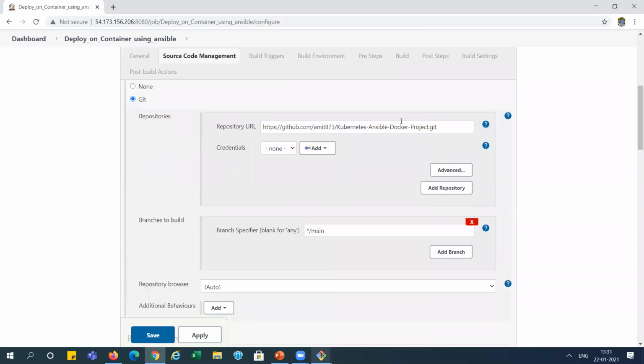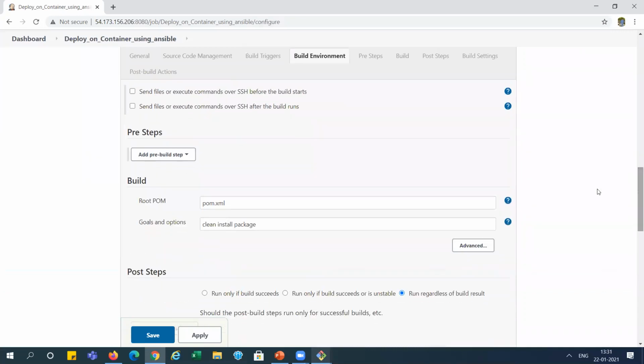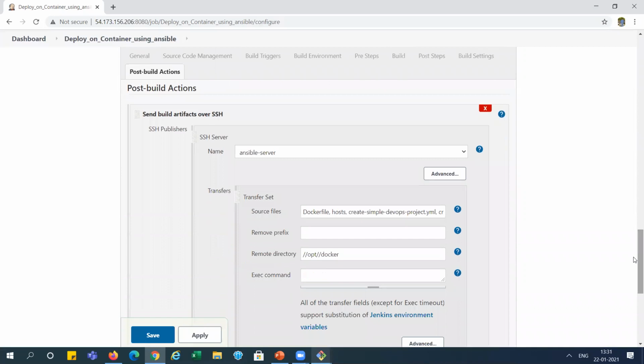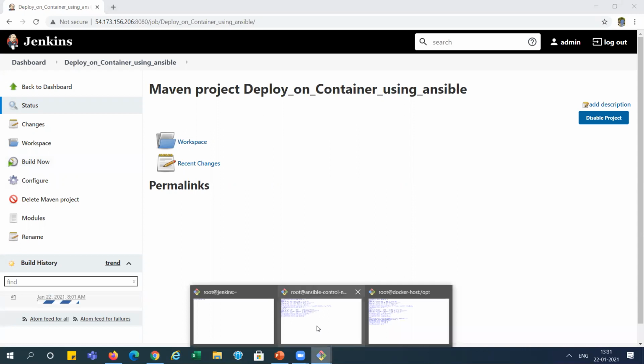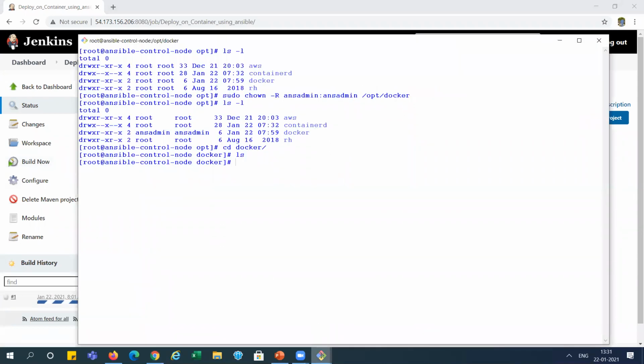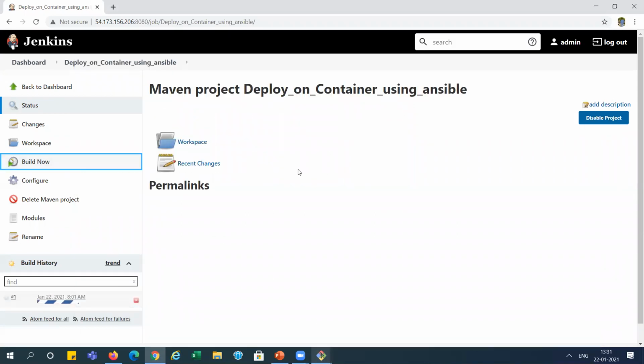It will take the code from GitHub and create a build war file, and after creating the war file, it will copy this file to this location. That's it, it will not do anything else. I'm just running it. Currently on the Ansible system we don't have anything. Let's see what is happening here.